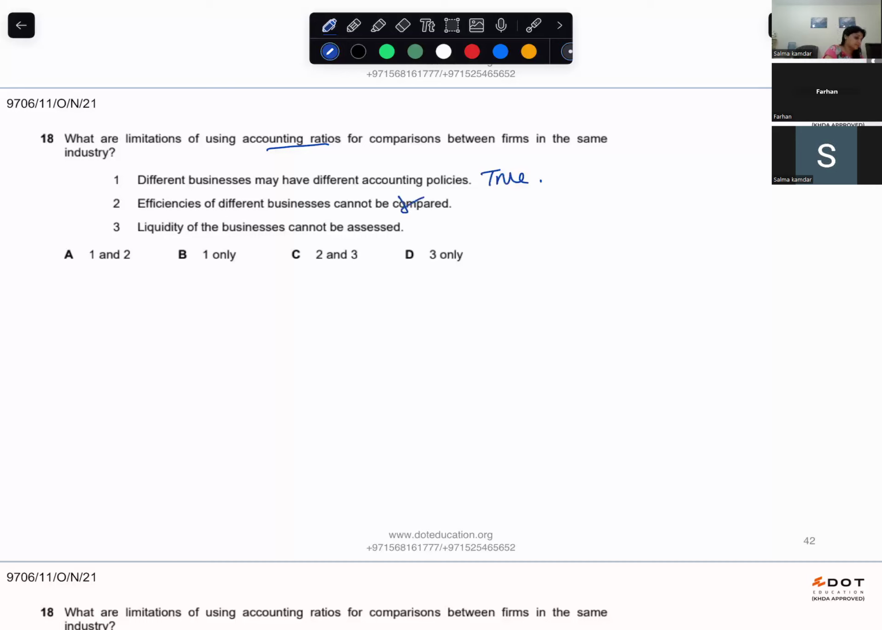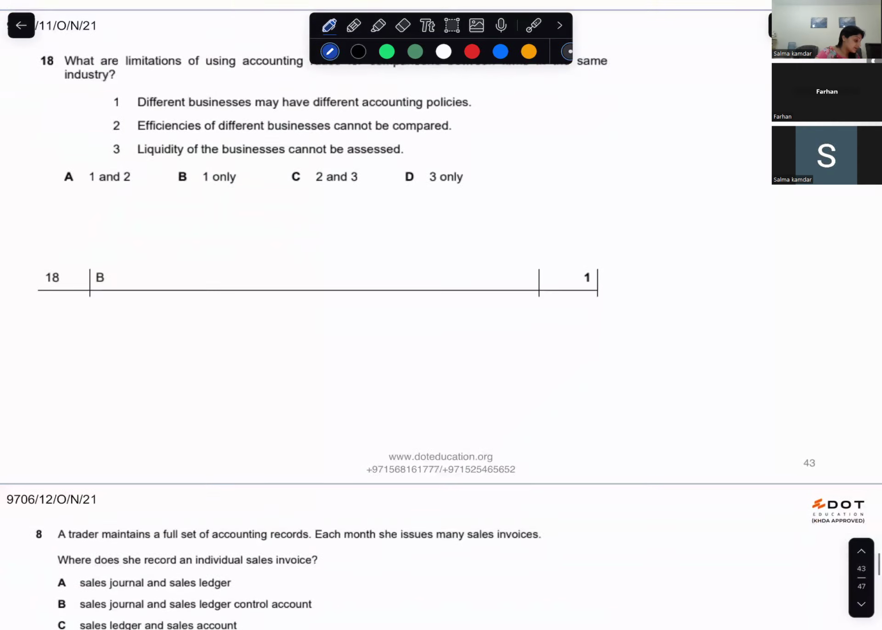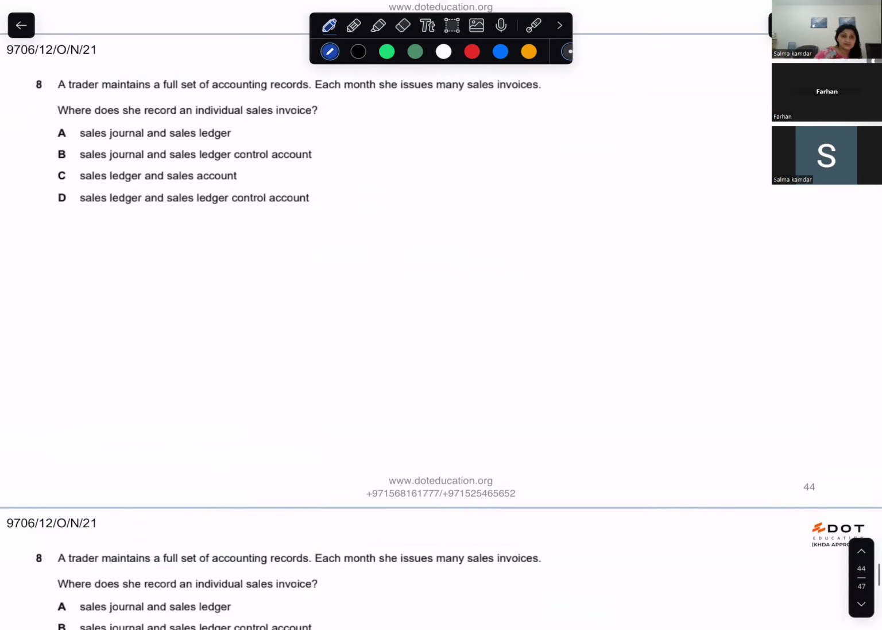So that's false. Liquidity of the businesses cannot be assessed. Yes, it can be assessed by using the current ratio and the acid test ratio. Actually, only this is the limitation of accounting ratios. Because they have different accounting policies, we cannot actually compare the ratios. So the answer is B. Read the next one.